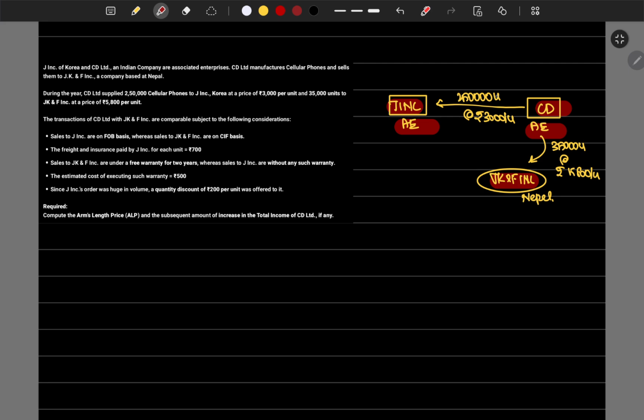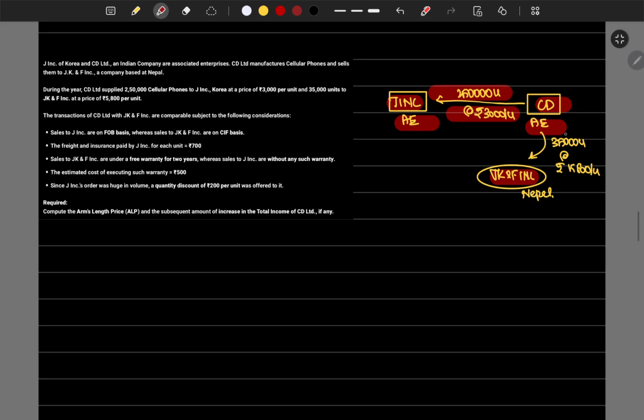In the year CD has transported 250,000 units of cellular phones at rupees 3,000 per unit. But the same guy transferred 35,000 units to JKF Incorporation at the price of 5,800 only.